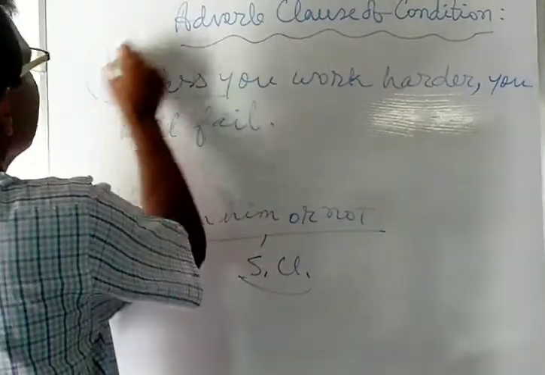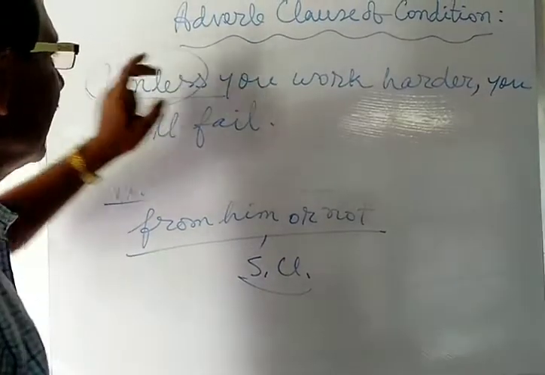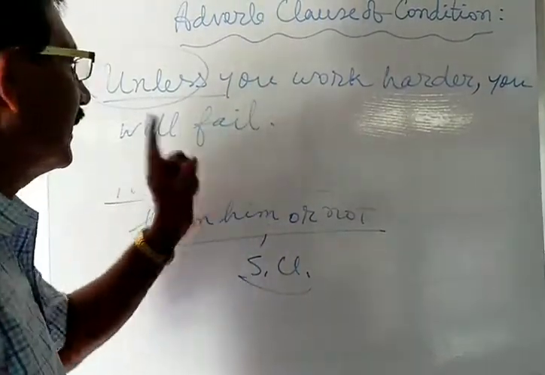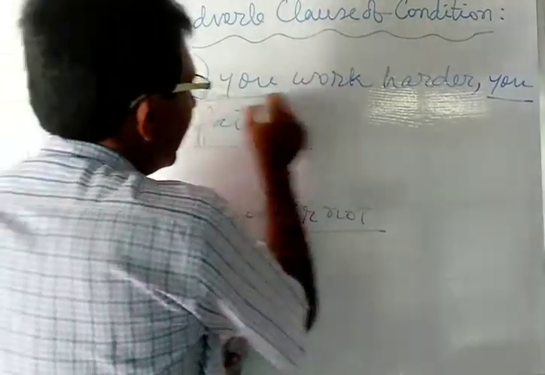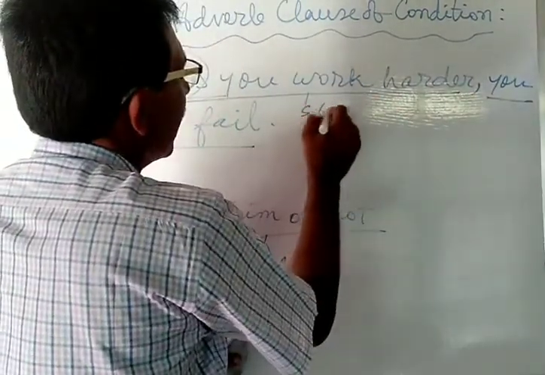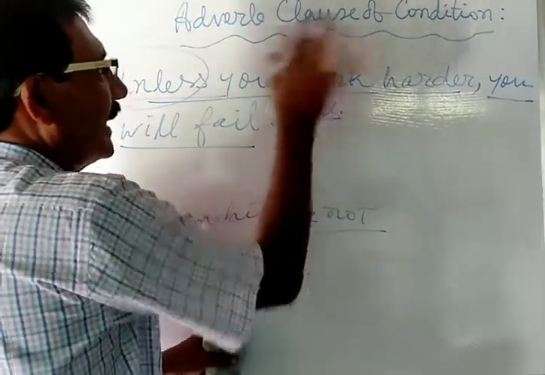The subordinating conjunction unless is used. Unless you work harder, you will fail. You will fail, this is used as the principal clause. Unless you work harder, this is used as the subordinating clause. This subordinating clause is used in order to express condition.